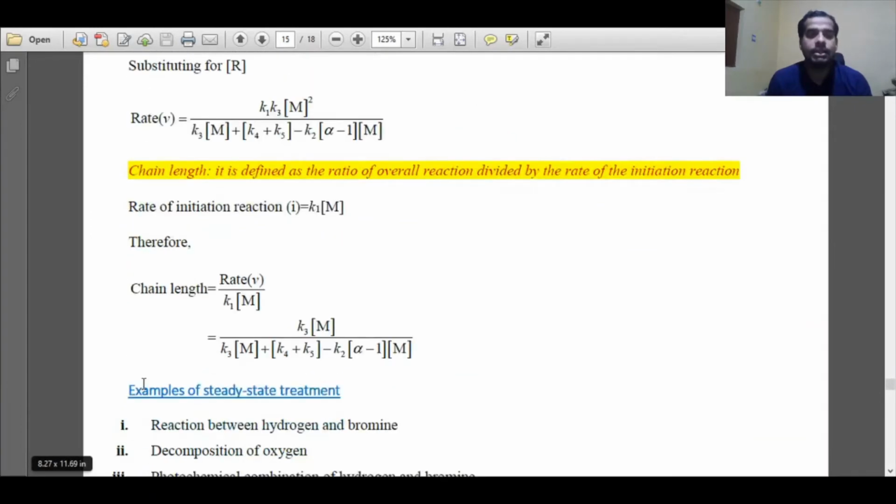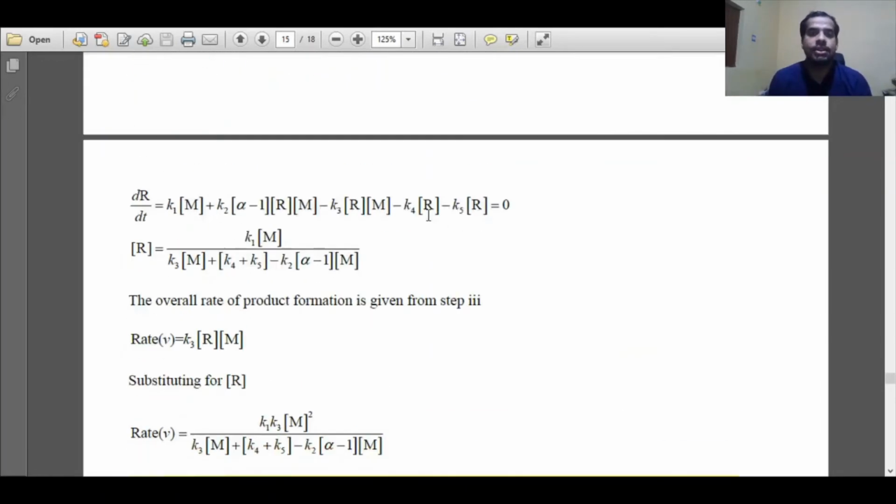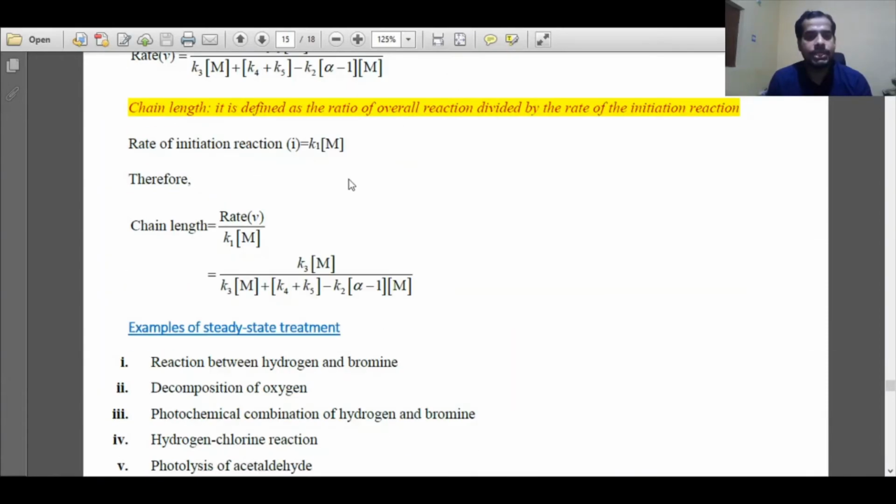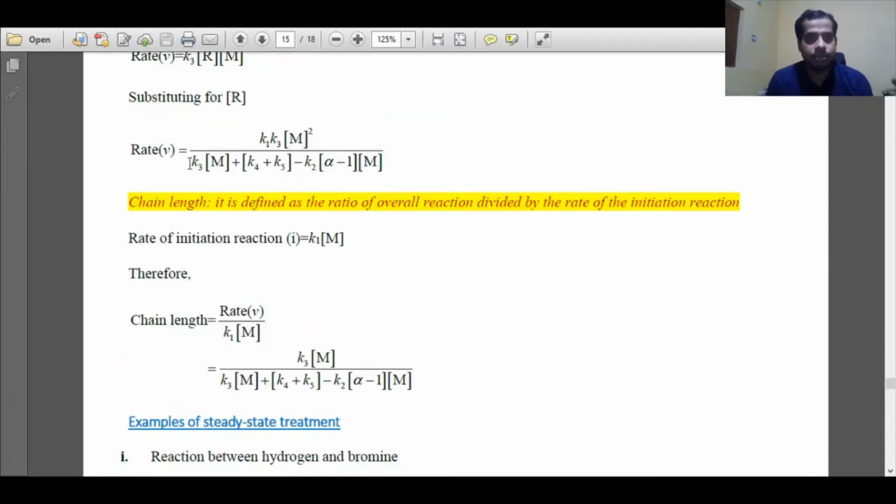Now there is something called chain length. In chain reactions, chain length is a common term. What is chain length? It is defined as the ratio of the overall rate of reaction divided by the rate of initiation reaction. What is the initiation reaction? The first step is the initiation reaction. The rate law for the initiation reaction will be K1M. So what will be chain length? It is the ratio of overall rate divided by rate of initiation. The overall rate we have just derived, divided by K1M, which is the rate of initiation. If we do that, we can find out the chain length of the reaction.